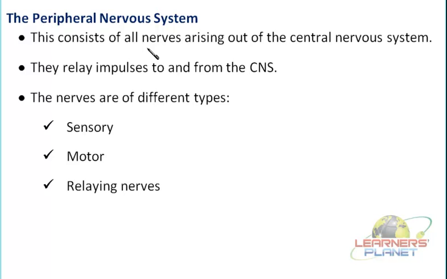With the central nervous system. So in short, we can say that these nerves help in relaying the impulses. Which impulses? The electrical impulses or the nerve impulses to and from the CNS. What does it mean, to and from? That means from body parts to the CNS, that is the central nervous system.